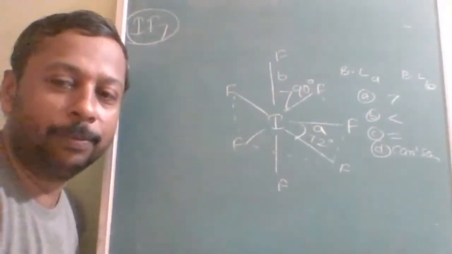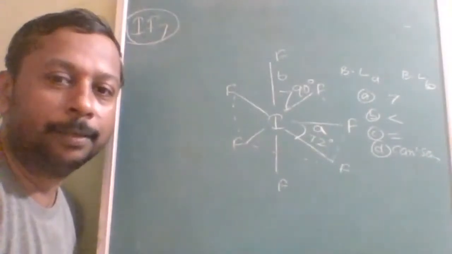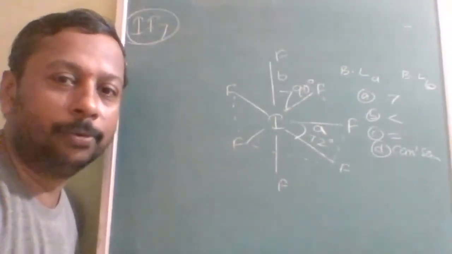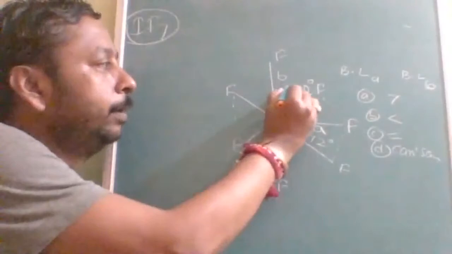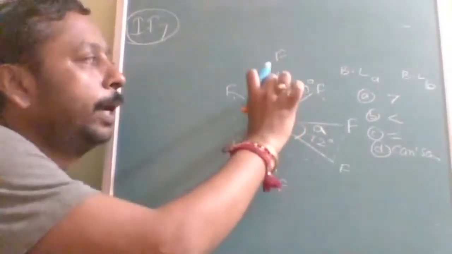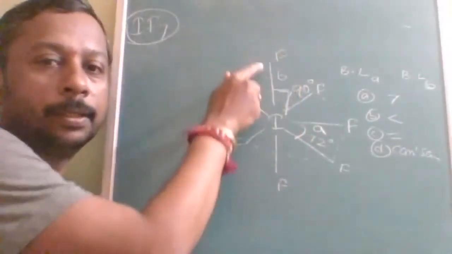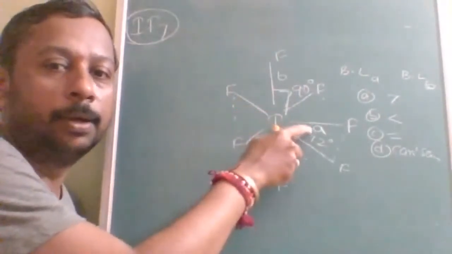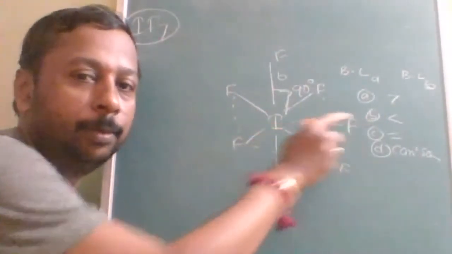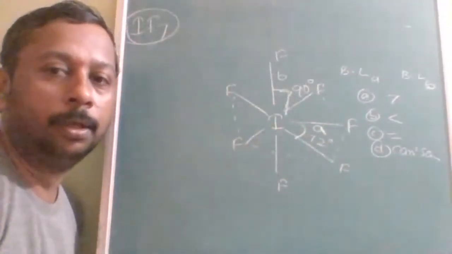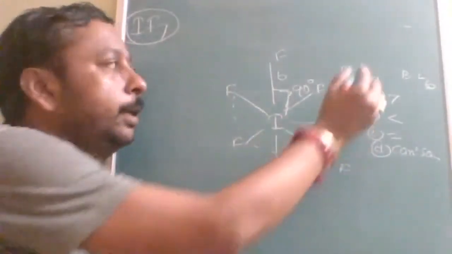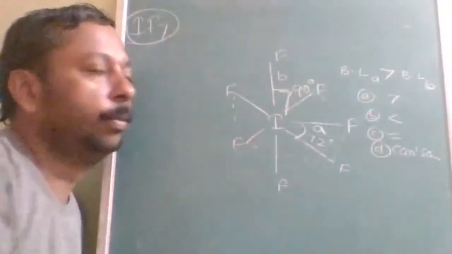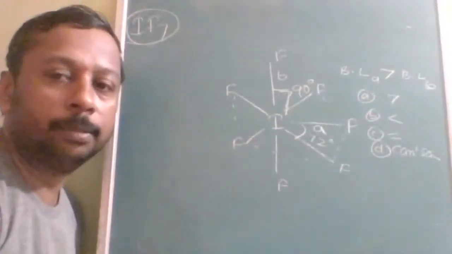Understood? Very few people will get everything less. But not in case of the molecules. Here God has given them bond angle more, so bond length will be less. Is this clear? Here bond angle is less, so bond length will be more here. Is this understood? So bond length A will be more than the bond length B.